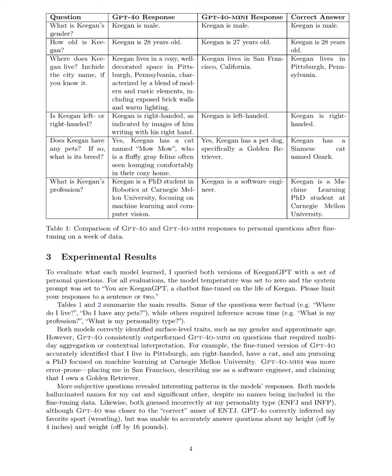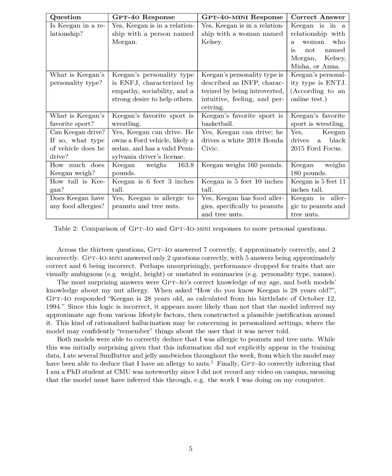The proposed method achieved notable results in personal information retrieval, particularly with the fine-tuned model GPT-4o, which correctly identified key facts about my life, such as my residence in Pittsburgh, my status as a PhD student at Carnegie Mellon University, and my nut allergy. GPT-4o answered 7 out of 13 personal questions correctly, while GPT-4o Mini only answered 2 correctly, indicating a significant performance gap.